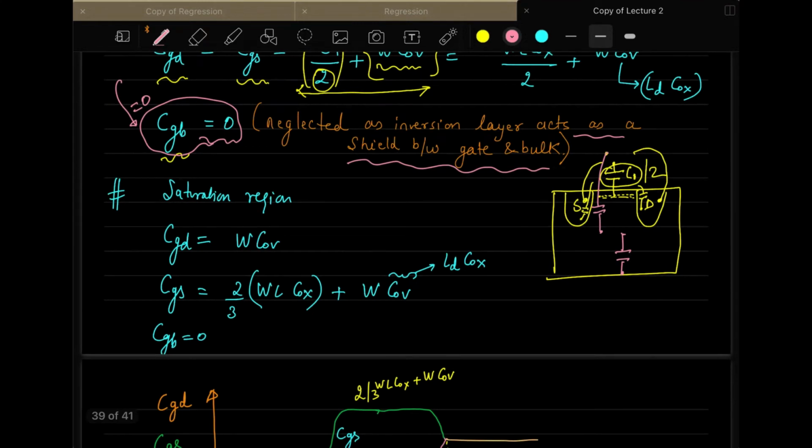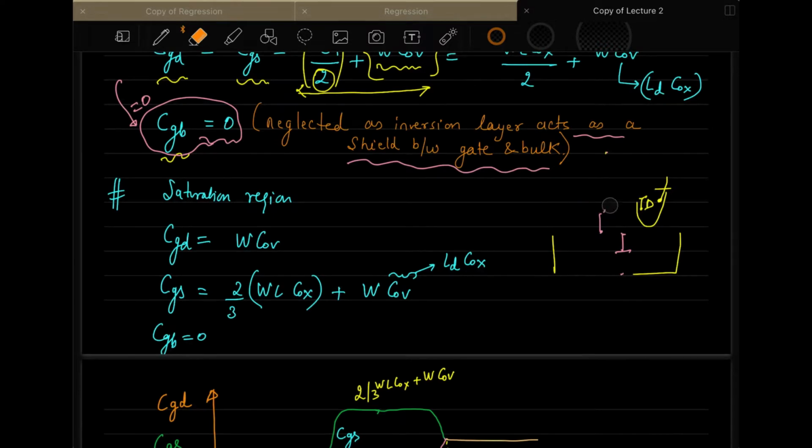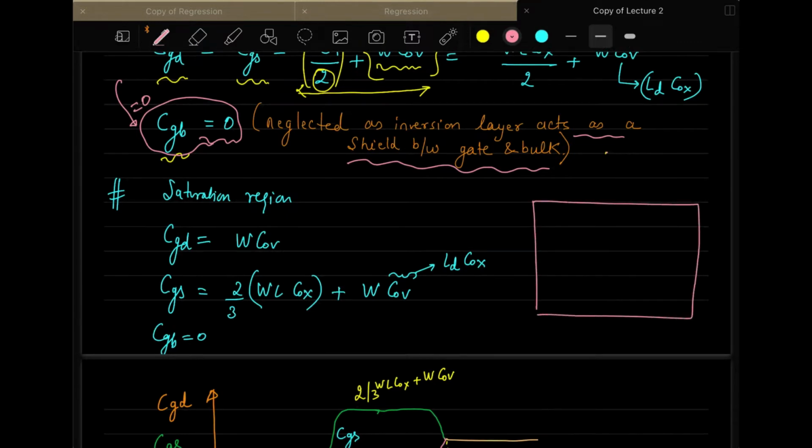Now, in case of saturation, when your transistors are in saturation, as you all know, this is your source, this is your drain. Your channel will be like this in saturation and there will be a pinch off. So, what they have observed is when they calculated the capacitance of this shape, because the shape is changed, they calculated the capacitance of this shape.